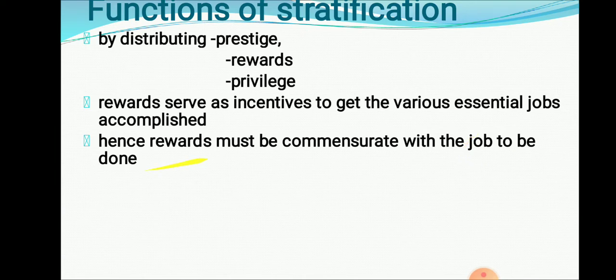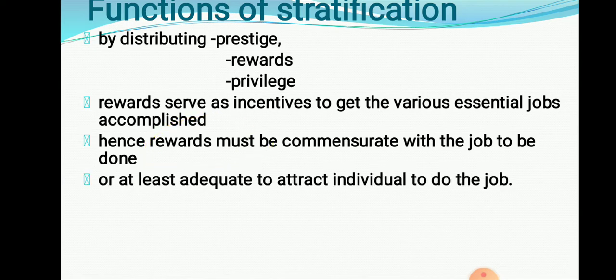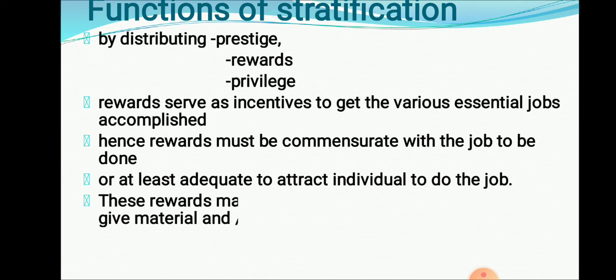That means we need to give him a reward in such a way that it will satisfy his demand. At least that reward should attract the individual to do the job the next time. This kind of reward should be there so that he will come to you next time and perform that kind of task.